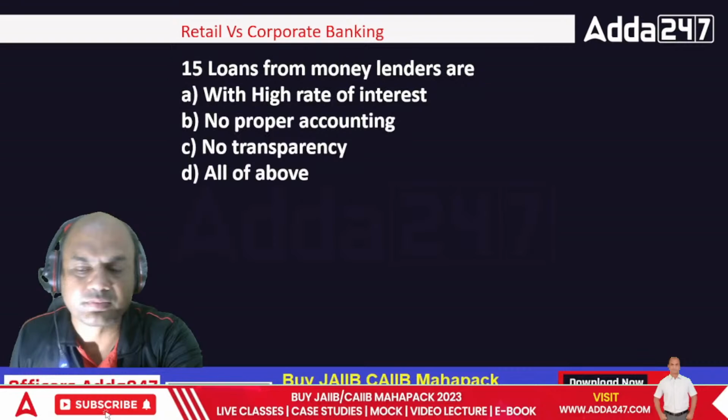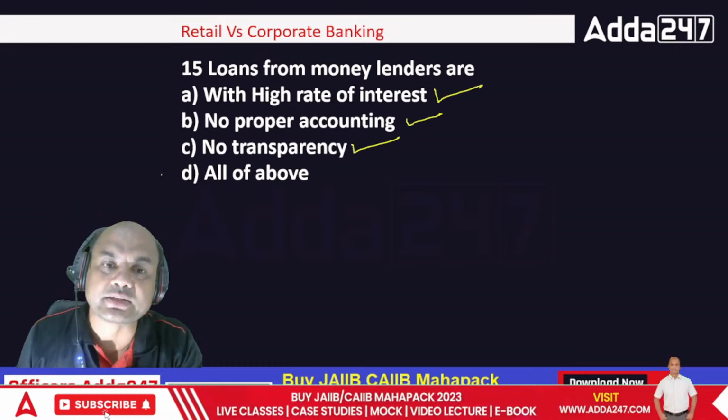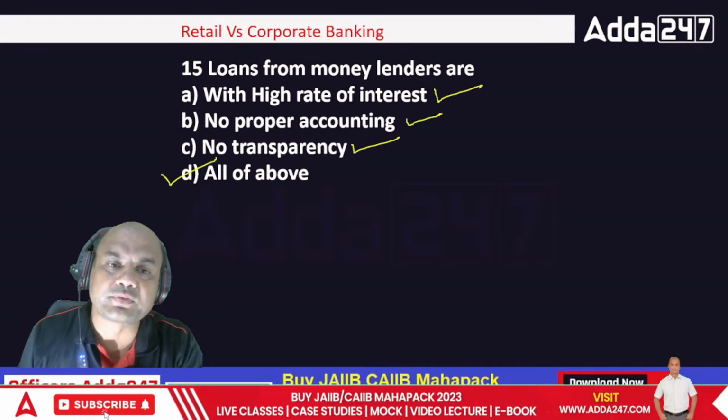They are costly. What do you say? They are costly, or what do you say? It's a simple one, isn't it? No? See here, with high rate of interest? Yes, costly. No proper accounting. That is the main point. No proper accounting means you don't know. There is no transparency in this. So that is also true. No transparency, that is also true. So the answer is D, all of the above. Isn't it? So loans from the money lenders are all of the above.